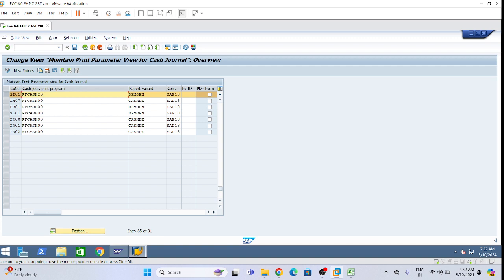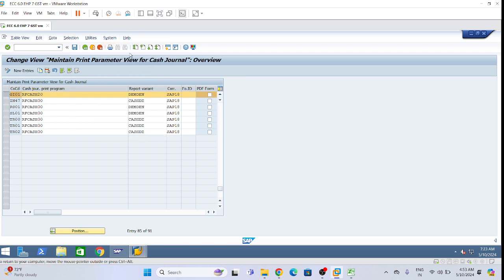Company code, cash general print program, which is a standard given. Okay, report variant and correspondence. So for the printing purpose of the cash general transaction, we want this one to be defined. So now in SE30, this is the print program, which we can see in SE38, standard program only.